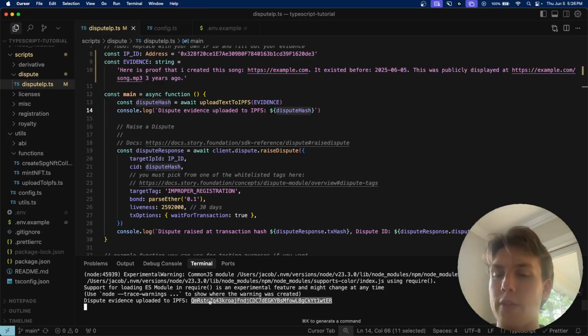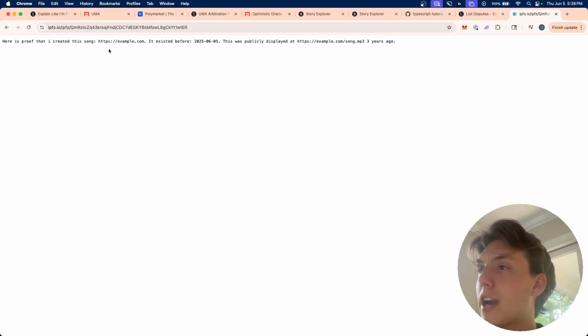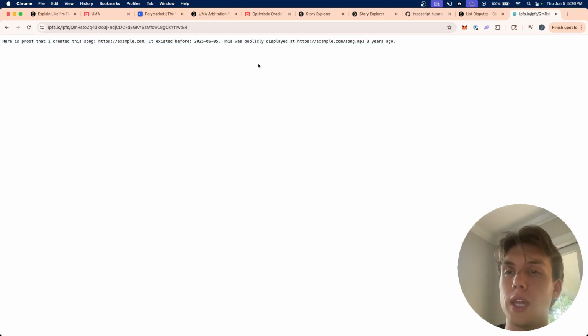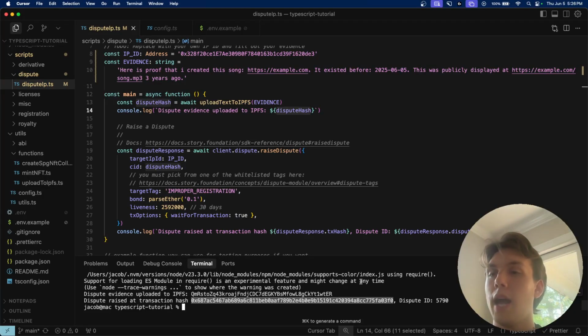So we're going to go back. We're going to copy this one right here. We're going to go to Chrome, and we're going to paste in that instead. And you can see that here is the text we actually wrote, right? So this is now uploaded to IPFS. And then hopefully if we go back to our cursor here, we should see that the dispute was also raised at this transaction hash, right? And so dispute ID 5790.